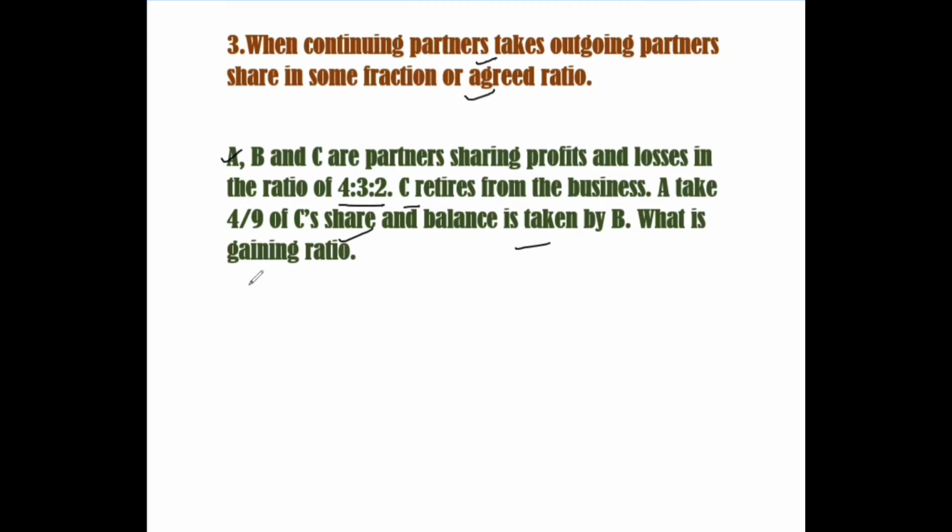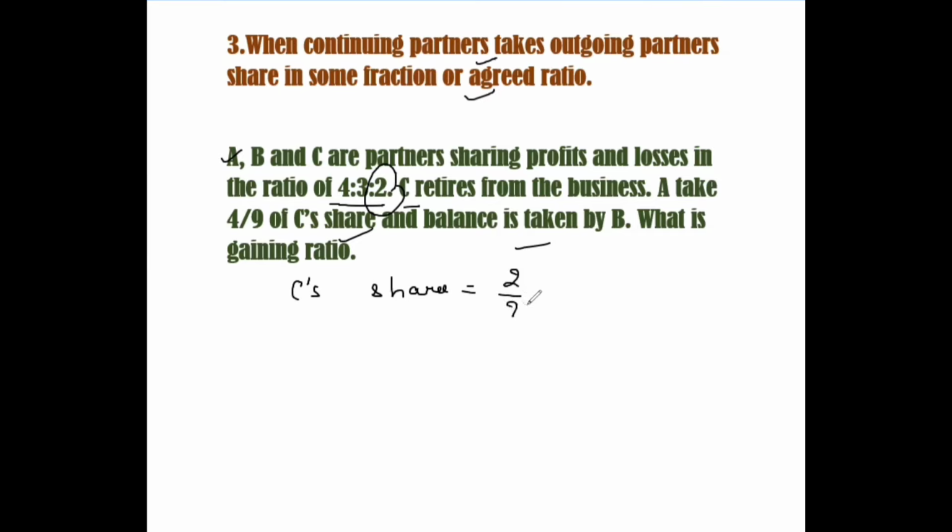A, B, and C's old ratio is 4:3:2. A's share is 4/9, B's share is 3/9 and C's share is 2/9. And who is retiring? C. C's share is 2/9.